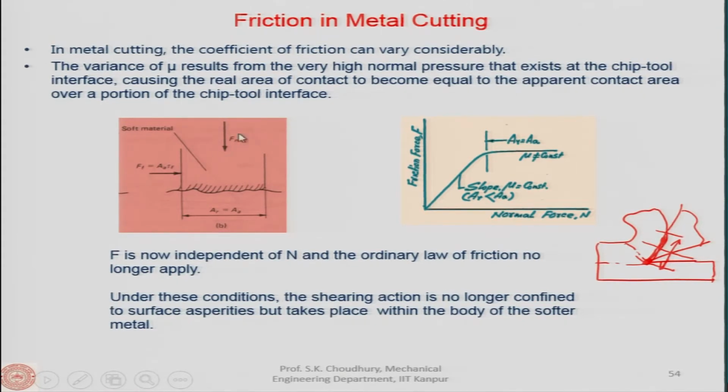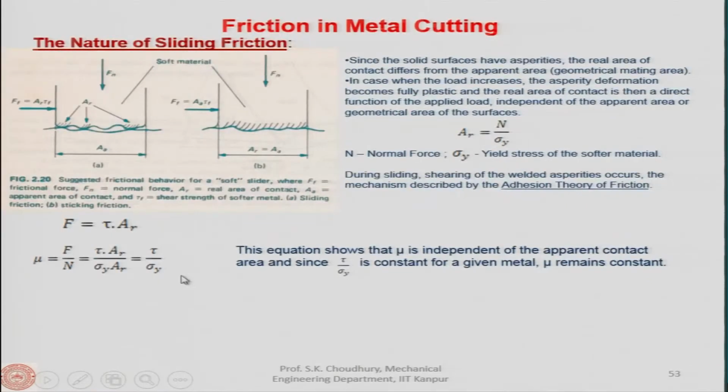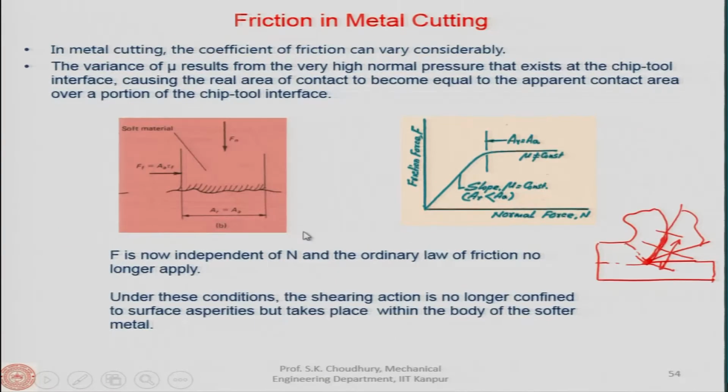Now, if you see this, the real area of contact is almost equal to the apparent area of contact, and the friction force is A times tau F. So here F is now independent of the normal force, and the ordinary law of friction no longer applies. The ordinary law of friction is that mu is equal to F by N, which is tau by delta y, and this does not remain applicable, because in this case the normal force is very high, and the real area of contact is almost equal to the apparent area of contact.